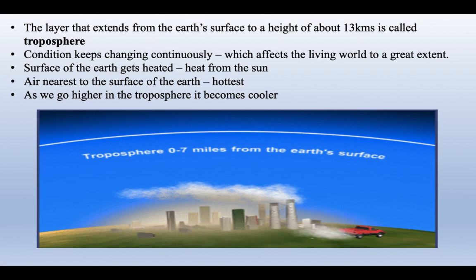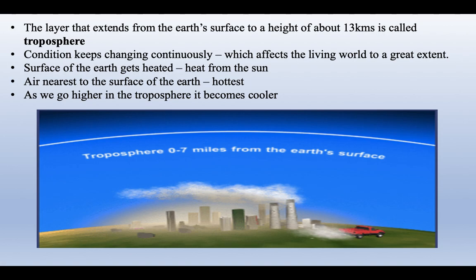The layer that extends from the earth's surface to a height of about 13 kilometers is called the troposphere. The conditions in the troposphere change continuously. They affect the living world to a great extent because it is so close to the earth's surface. The troposphere is constantly changing, and it affects the people that are staying on the earth, the living world.